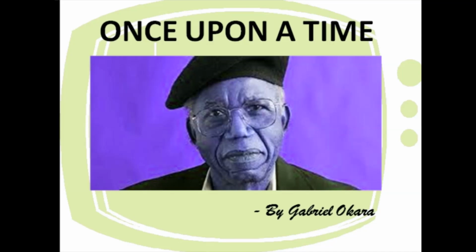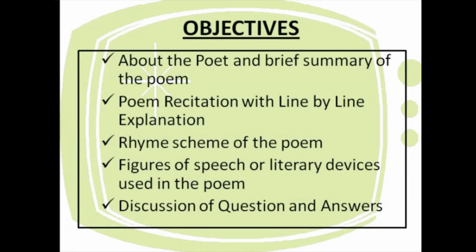Our topic of discussion today is the poem Once Upon a Time by Gabriel Okara. In today's class, we will cover the poet and a brief summary of the poem, recitation with line-by-line explanation, rhyme scheme of the poem, figures of speech or literary devices used in the poem, and discussion of question and answers.